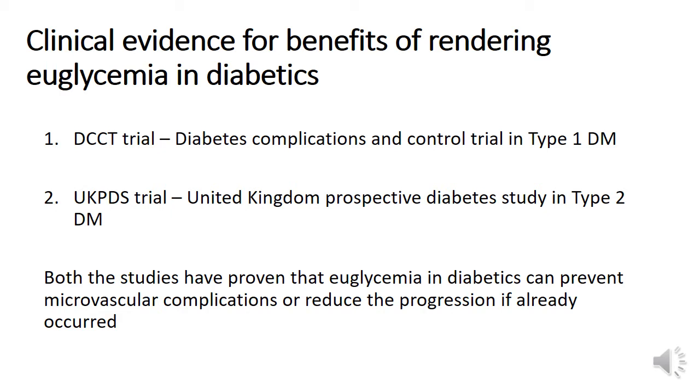DCCT was a trial conducted in type 1 diabetics, the Diabetes Complications and Control Trial. UKPDS was a trial conducted in type 2 diabetics, the United Kingdom Prospective Diabetes Study. In both these multicentric trials, intensive insulin therapy reduced the incidence of microvascular complications and also prevented the progression of the same.